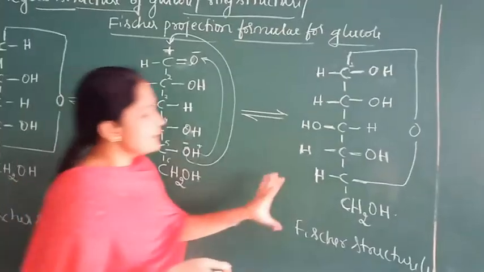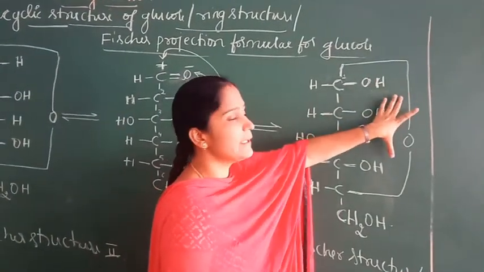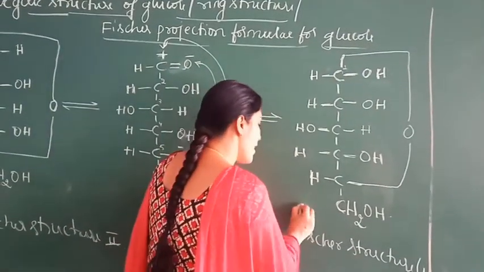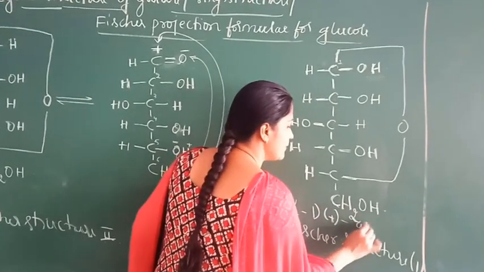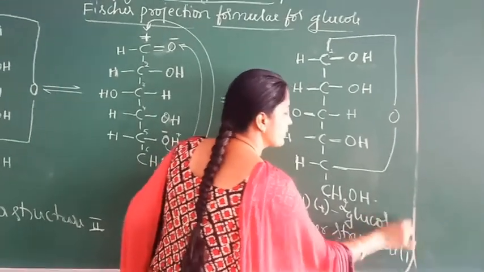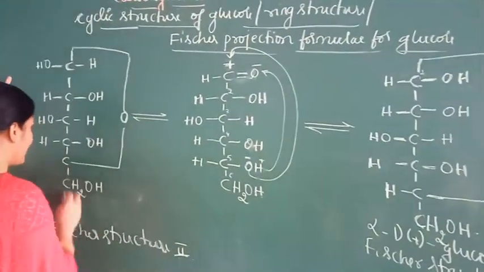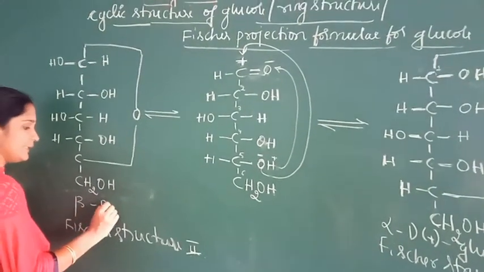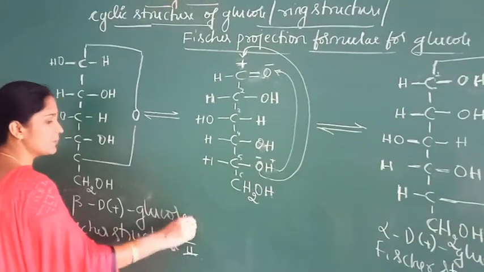In structure 1, if the OH group is present on the right hand side, then we call it alpha D plus glucose. If the OH group is present on the left hand side, then we call it beta D plus glucose.